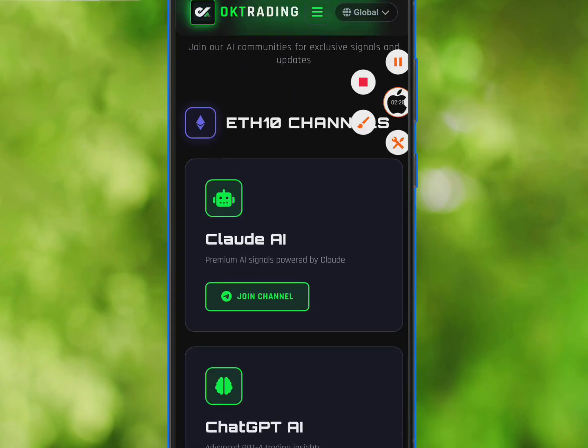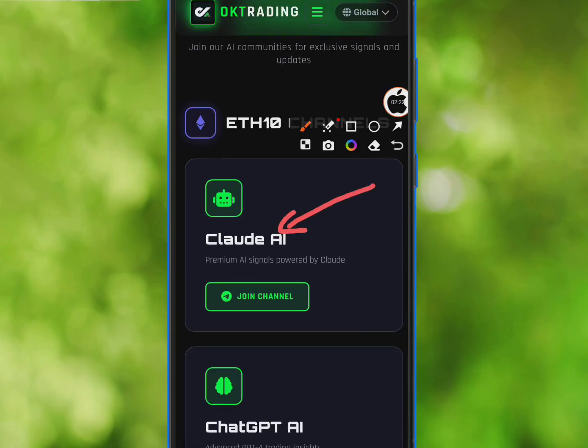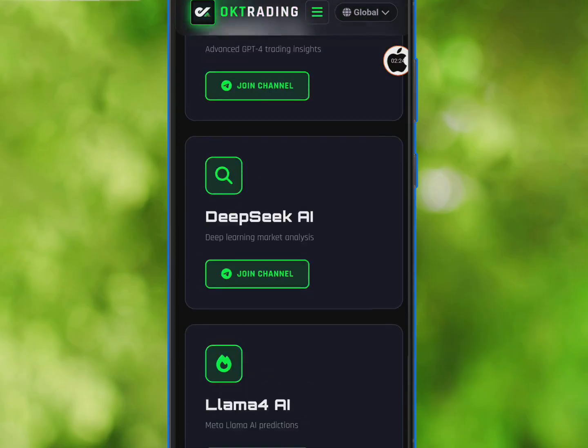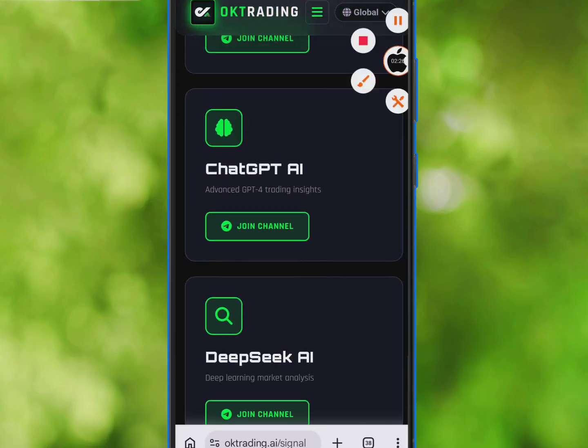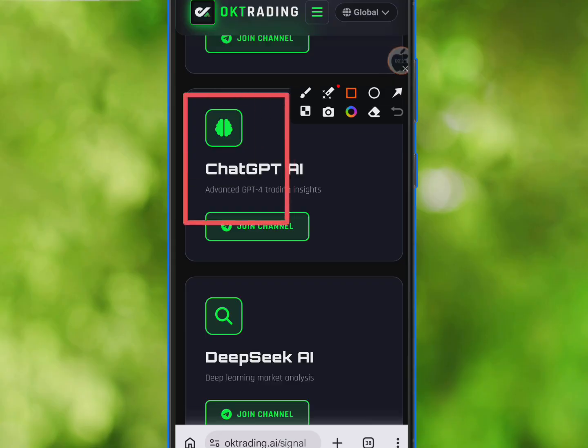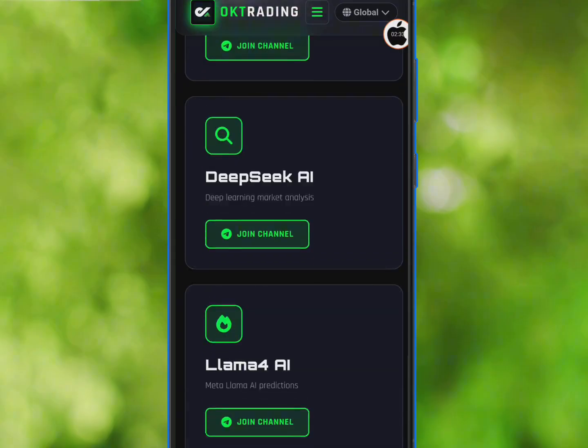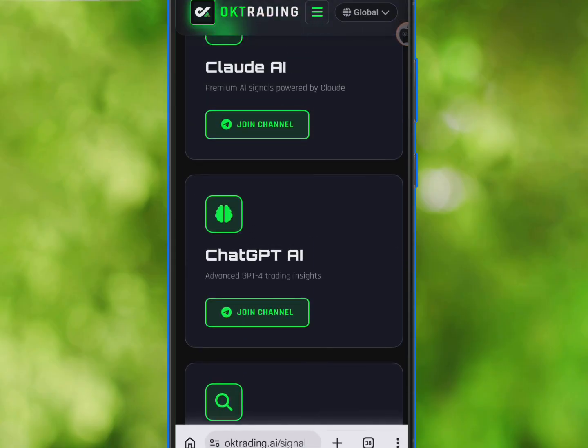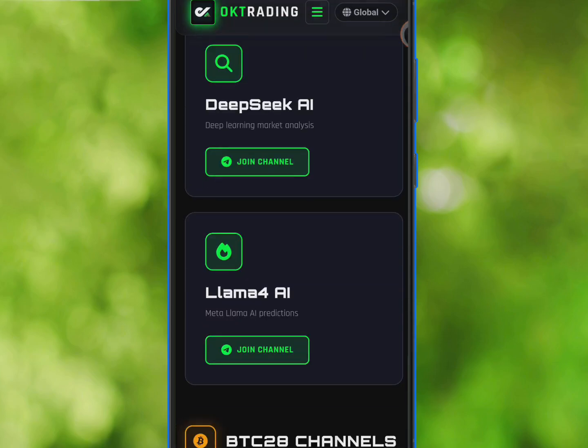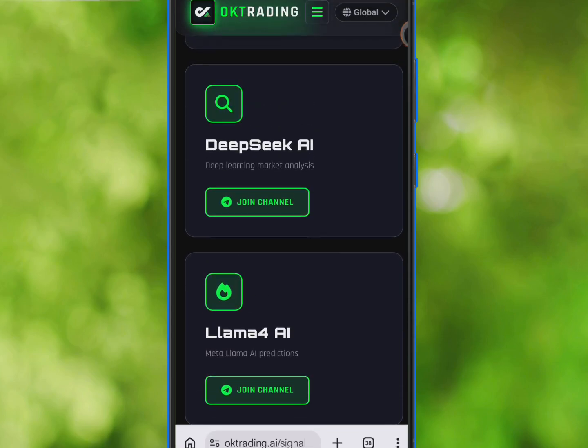For me, initially I was using this Claude AI, but recently I have gotten to realize that ChatGPT AI is doing a bit better right now than the Claude AI. Although your own case might be different, I'm not recommending ChatGPT or Claude AI for you. Check all of them. Anyone that is okay by you, go for it.